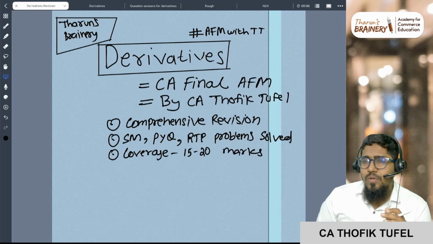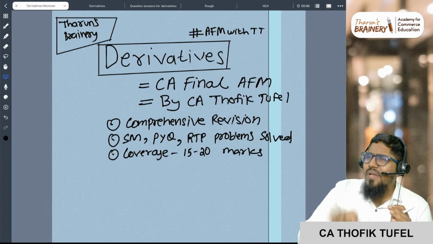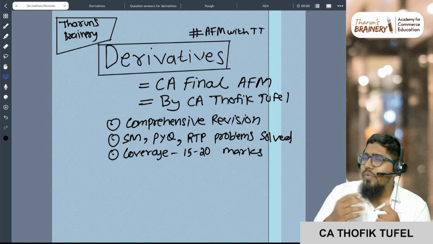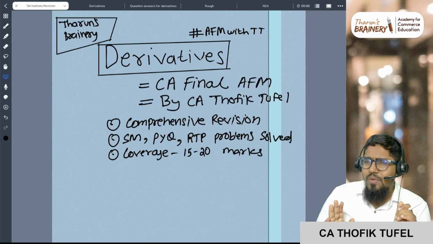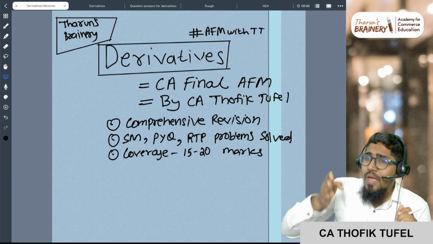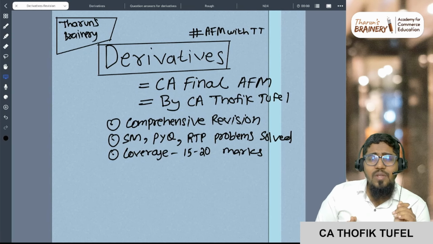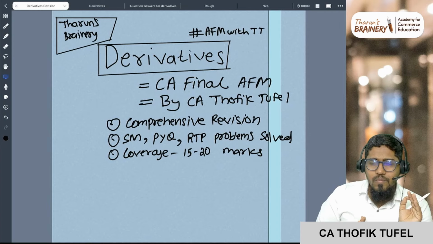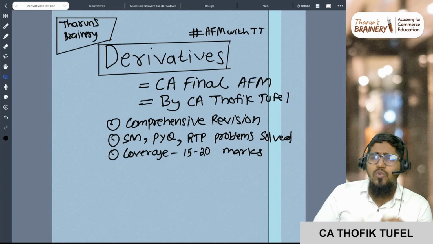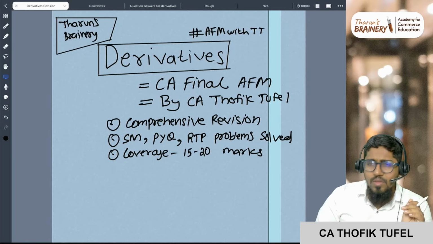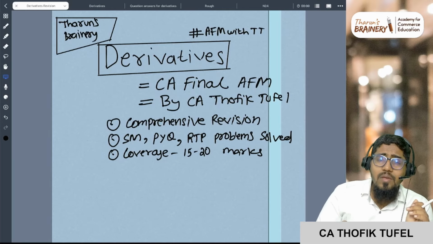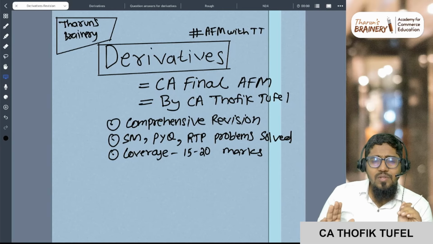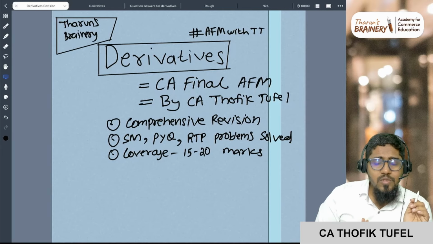That is the reason we are going to cover derivatives in a completely exam oriented way. I will not go very deep into the concepts or the logics. It will be completely exam oriented, so that whether you see it before the examination or now, you will be able to handle the problems properly. I'm not going to spend so much time explaining concepts. In fact, I will be spending more time solving different varieties of problems, as there are some particular formats of problems that are possible in the examination.